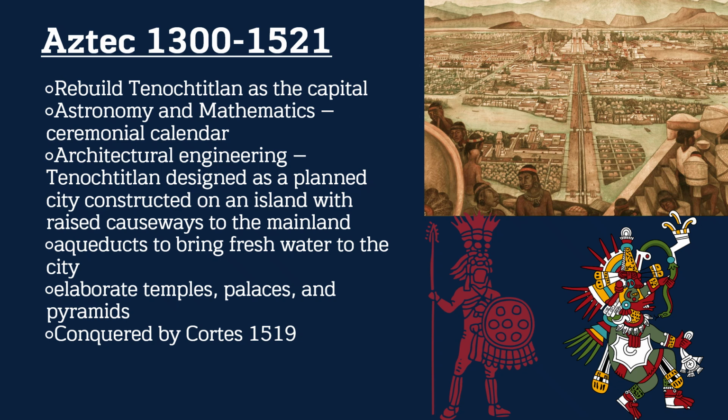and Native American equivalent of aqueducts to bring in that fresh water to the city. Now, this is not like the Roman aqueducts with lead pipes and stone, but rather more of digging canals and using the geography to bring fresh water in to the city. We've, of course, seen the continuation of elaborate temples being built, of palaces and cities and pyramids, much like the previous civilizations. But ultimately, they're going to have the downfall when Cortez and the conquistadors are coming through the New World, waging warfare, trying to imperialize and colonize the New World.